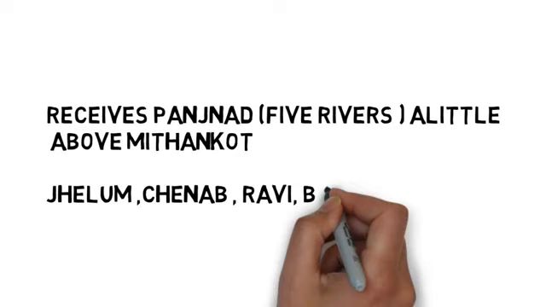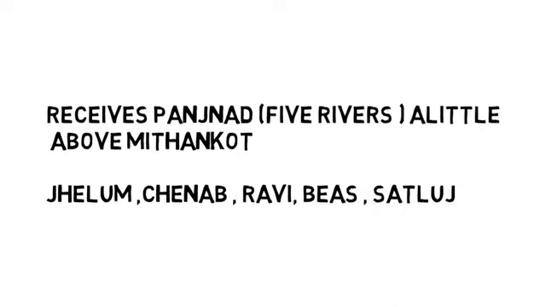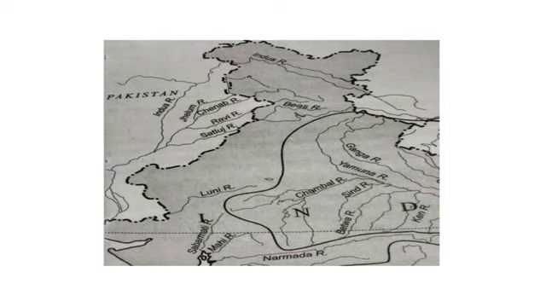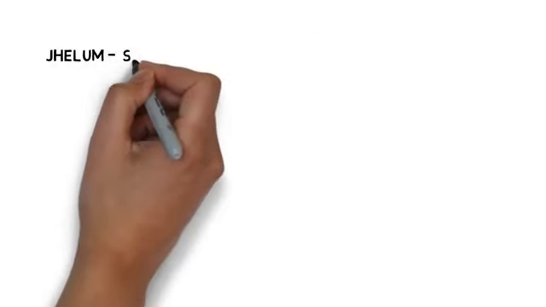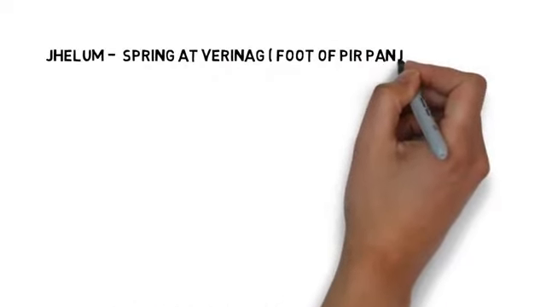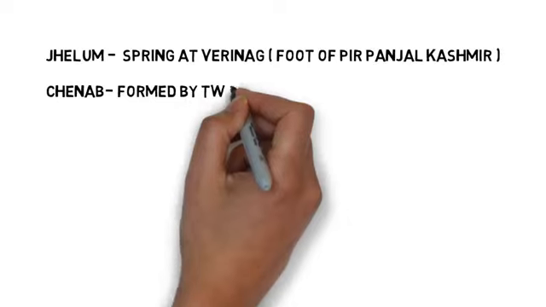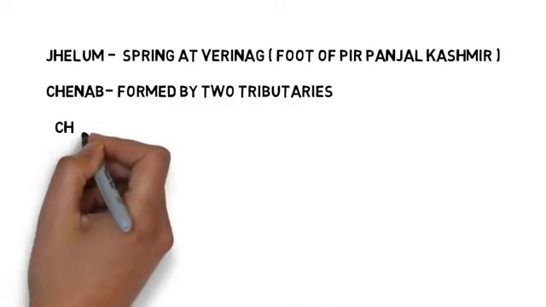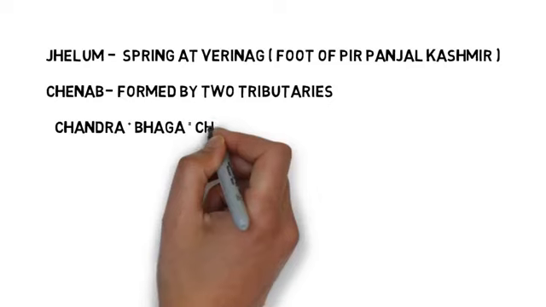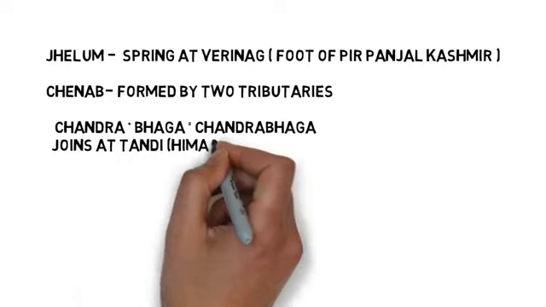You can look at the map and find that both the Indus and Satluj originate in the Tibet region, while Jhelum, Chenab, Ravi and Beas all originate in India. Among these, Jhelum originates at a spring called Verinag at the foot of Pir Panjal in Kashmir, while Chenab is formed from two tributaries, Chandra and Bhaga, which join at Tandi in Himachal Pradesh, while Ravi originates near Rohtang Pass near Kullu Hill in Himachal Pradesh. Beas also originates from Beas Kund near Rohtang Pass.